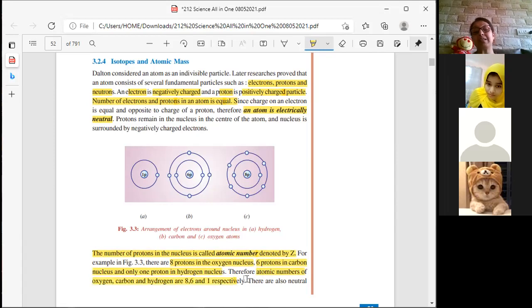Atomic number of oxygen will be 8, of carbon will be 6, of hydrogen will be 1, because atomic number means number of protons and it is denoted by Z. Clear till here?